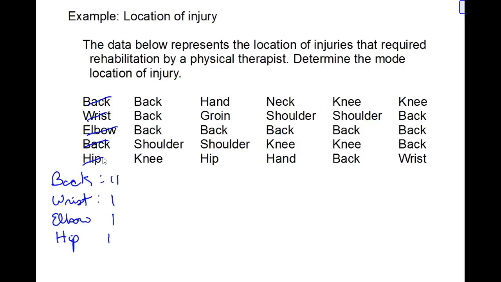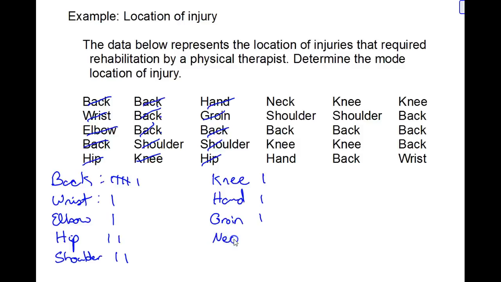We have 3 more backs. Then we have a shoulder. We have a knee, so that's another body part. So that takes care of this column. We have a hand, which we haven't gotten up here yet. We also have a groin. Then we're back to a back, a shoulder, and a hip.